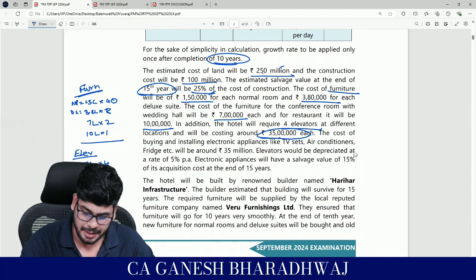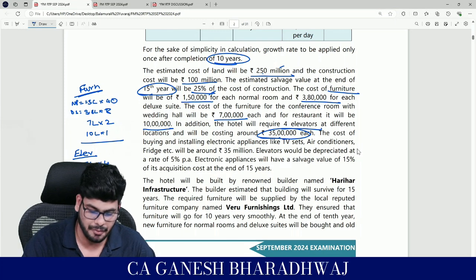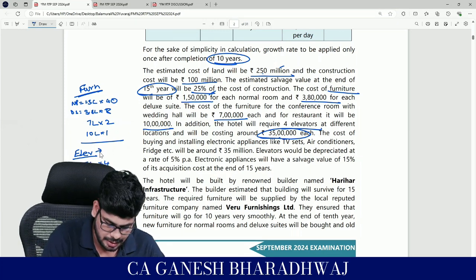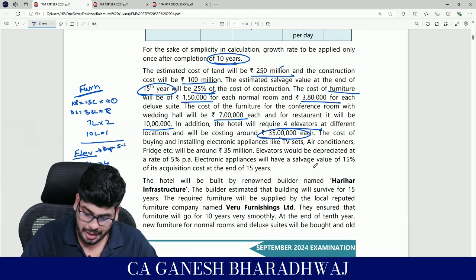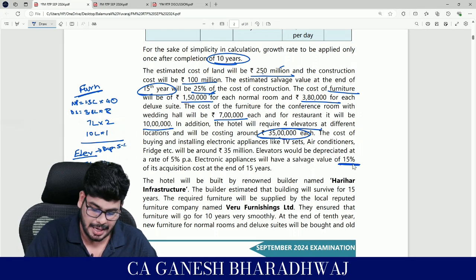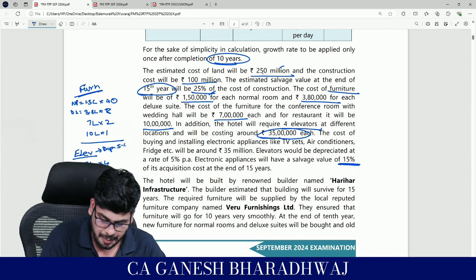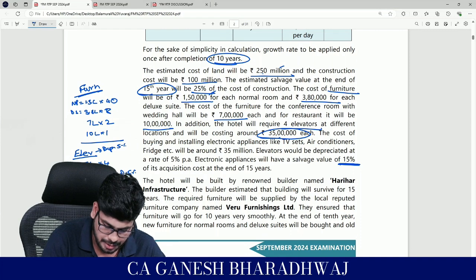Then elevators would be depreciated at the rate of 5%. So elevators, the depreciation rate is going to be 5%. Then electronic appliances will have a salvage value of 15% of its acquisition cost at the end of 15 years. So here it's going to be a salvage value of 15% at the end of 15 years. Correct?